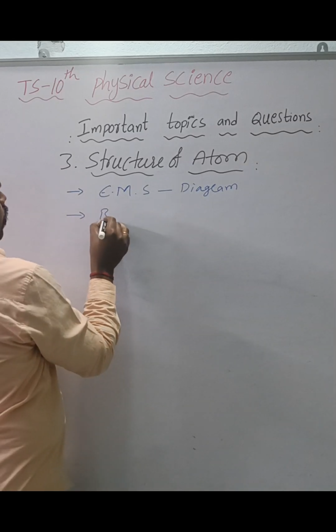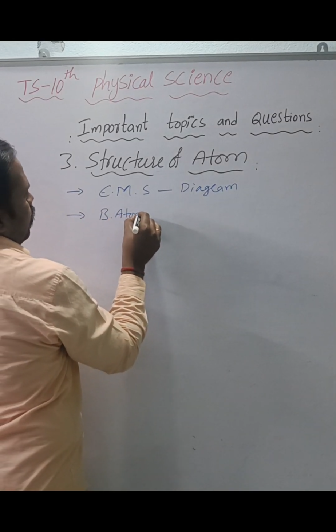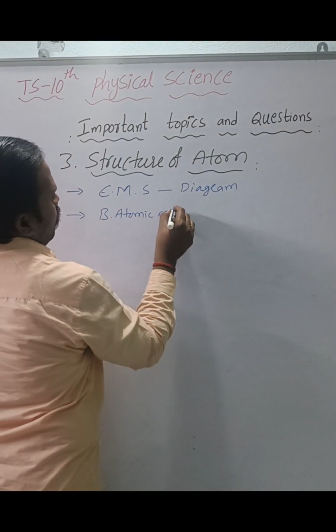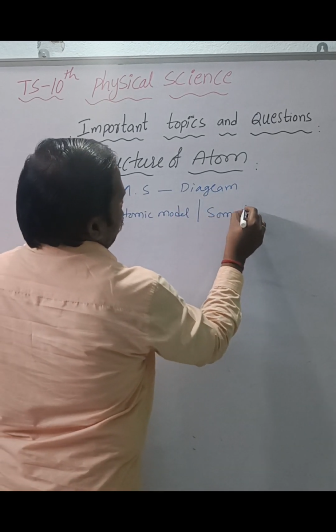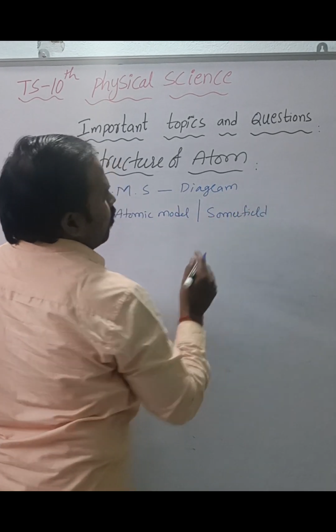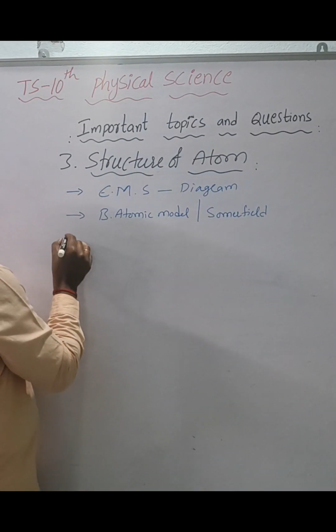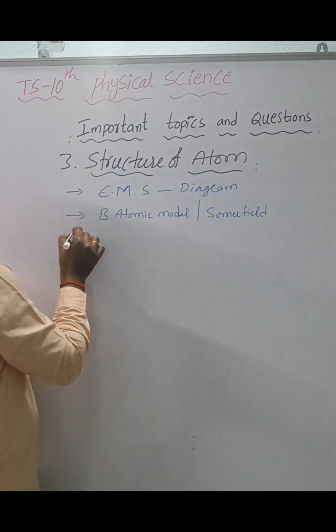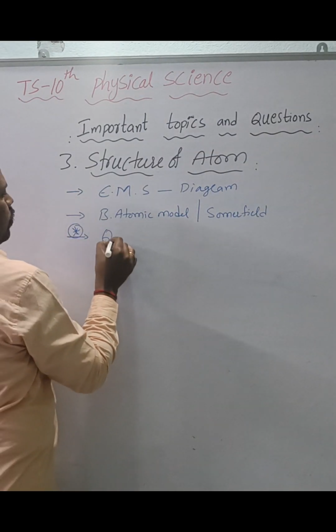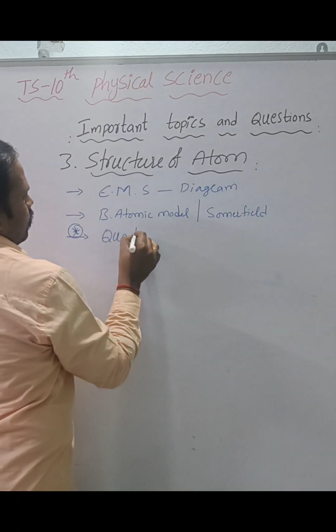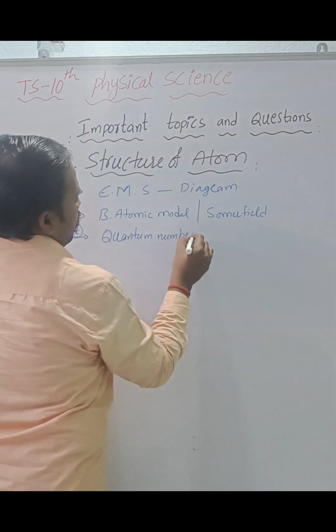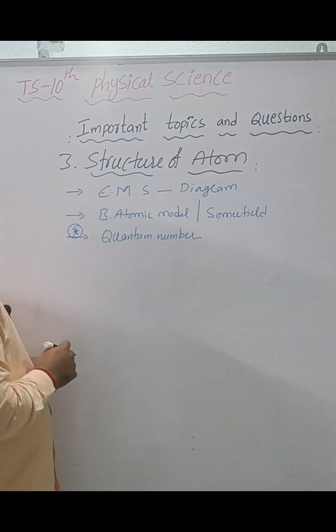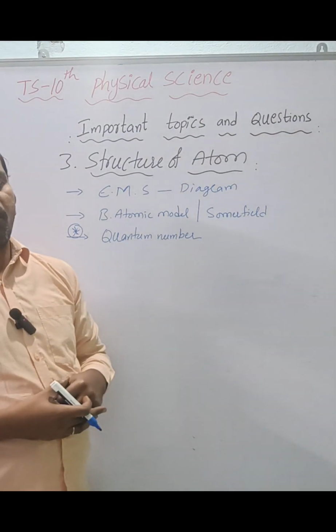Next, Bohr's atomic model, as well as Sommerfeld atomic models. Most important here are the quantum numbers. There are 2 types of question possibility in quantum numbers.